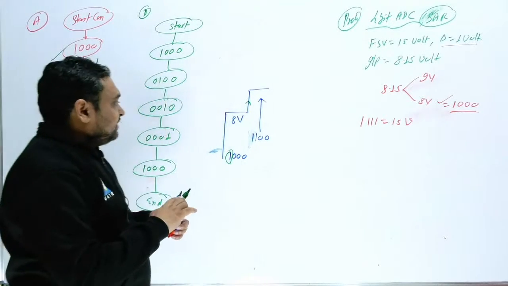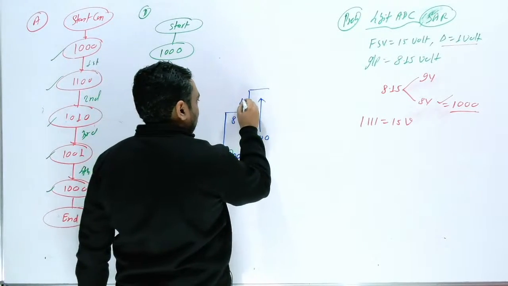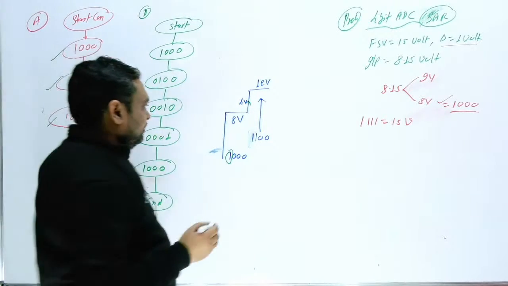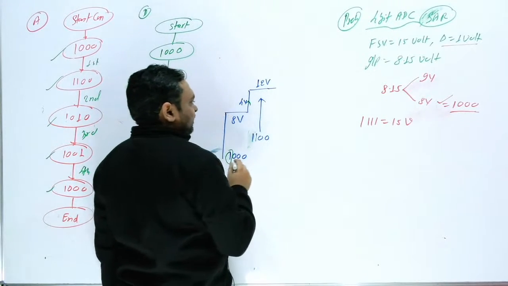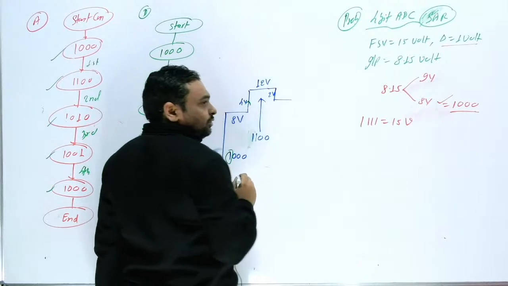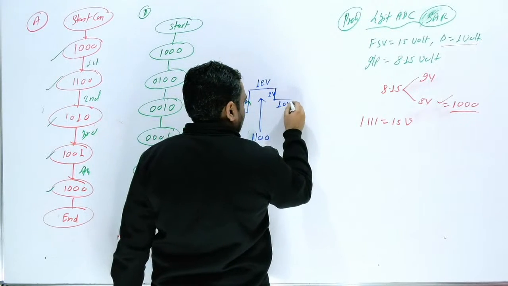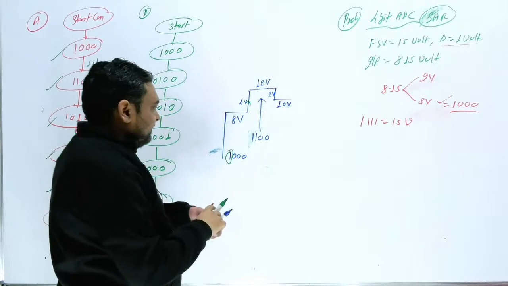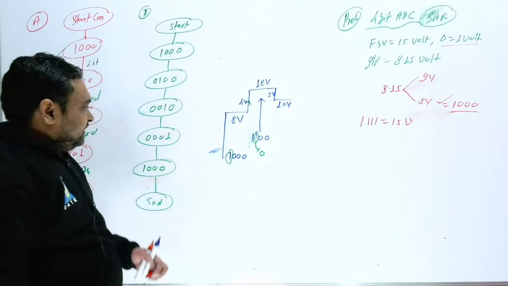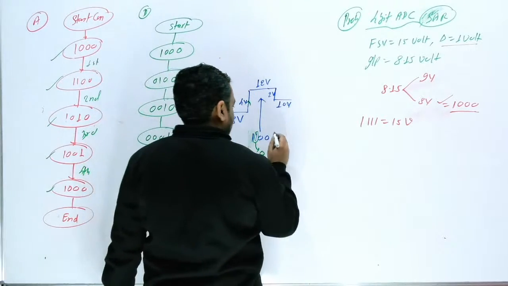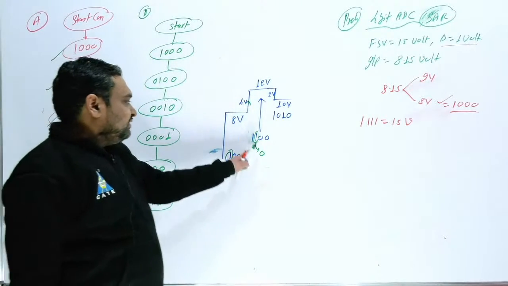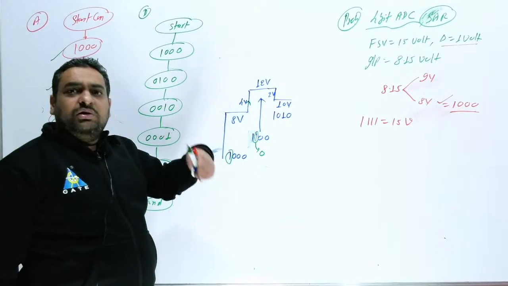Now how much do you have to move? 8 plus 4 will be 12 volt. Now you can check your input is less than this. How much less do you have to go down? This is 4, so again half, 2 volt. 2 volt down means you reach 10 volts. If you are going down here, this value will change to 0. This will change to 0, and this third bit you have to make 1, and you have to check again.